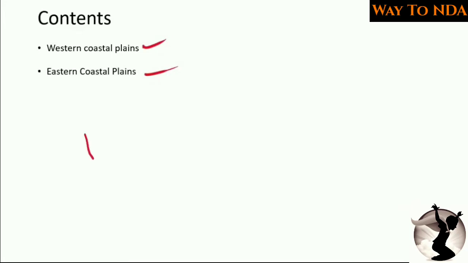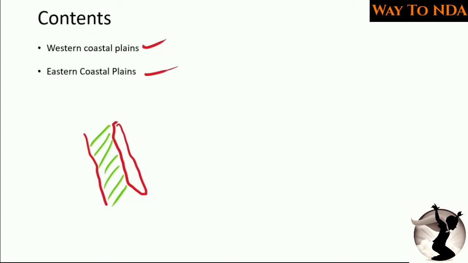Now this is the western coastline of India, and nearby you will find the Western Ghats. The area between the western coastline and the Western Ghats is called the Western Coastal Plains. Remember, the area between the western coastline and the Western Ghats.